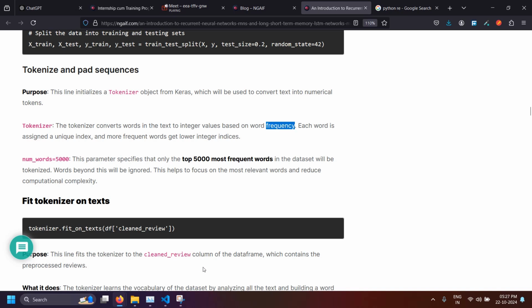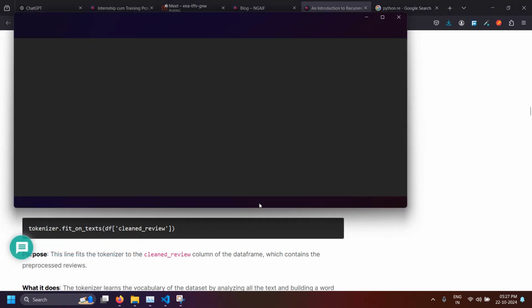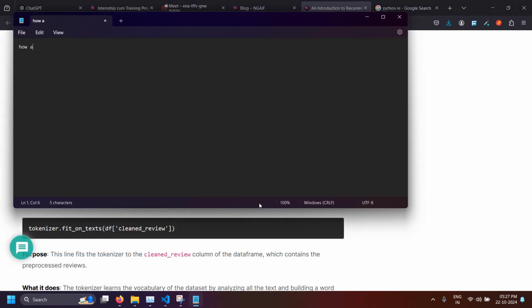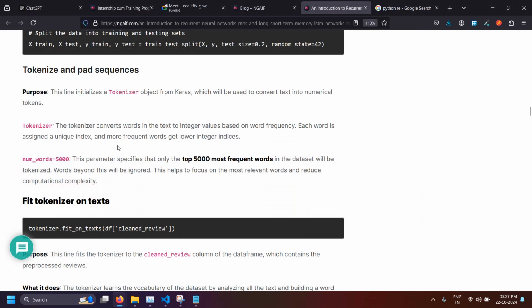What is word frequency in simple words? When you have some text, like "how are you, are you there?", the word frequency is: "are" 2 times, "you" 2 times, and the others 1 time. So this is what word frequency is. Each word is assigned a unique index, and more frequent words get lower integer indexes. So this is what the tokenizer will do.